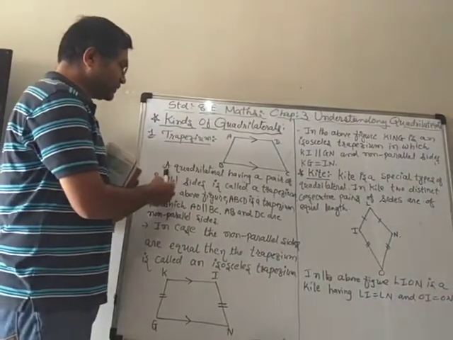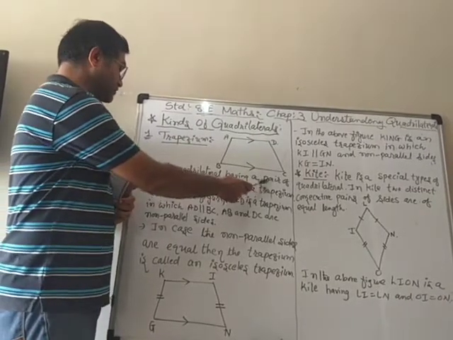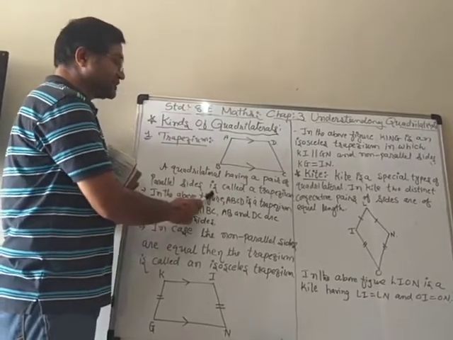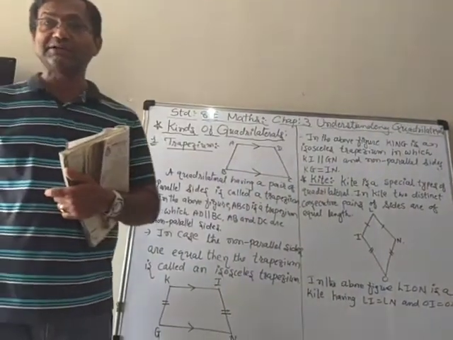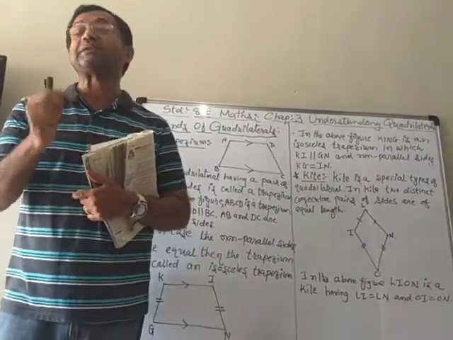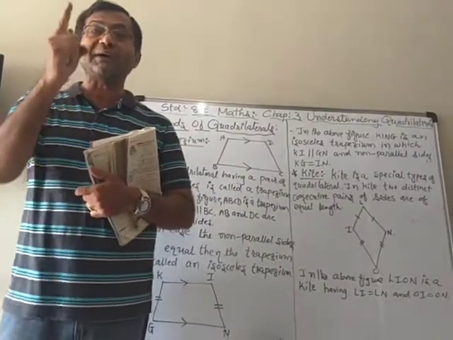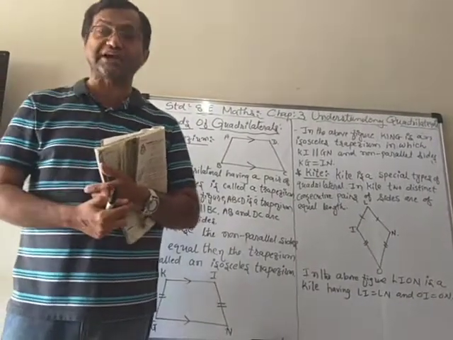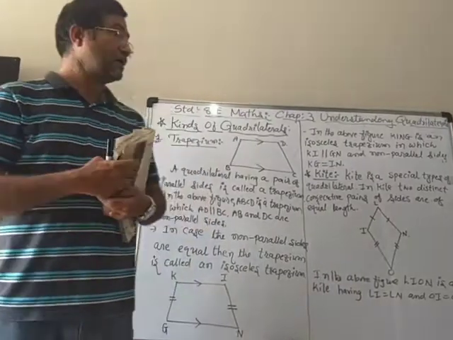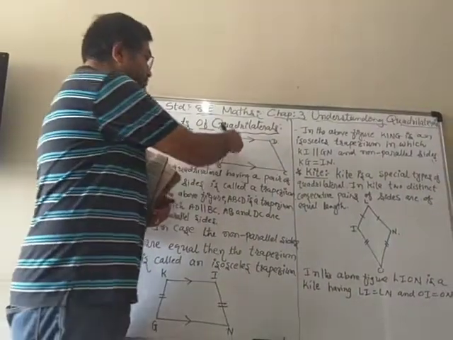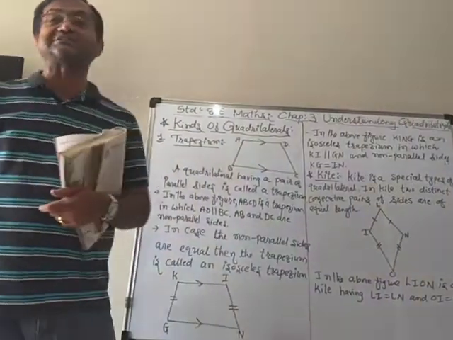A quadrilateral having a pair of parallel sides is called a trapezium. It means that in a trapezium one pair of opposite sides is parallel, but the other opposite sides are not parallel.